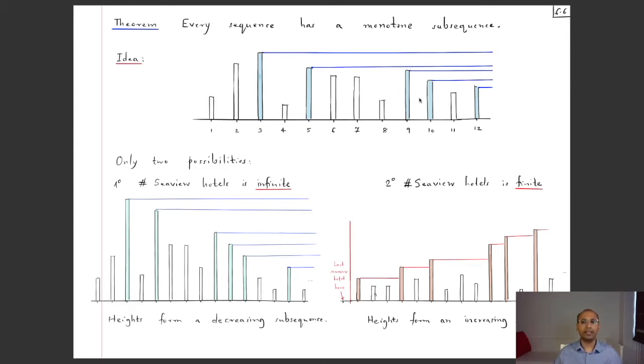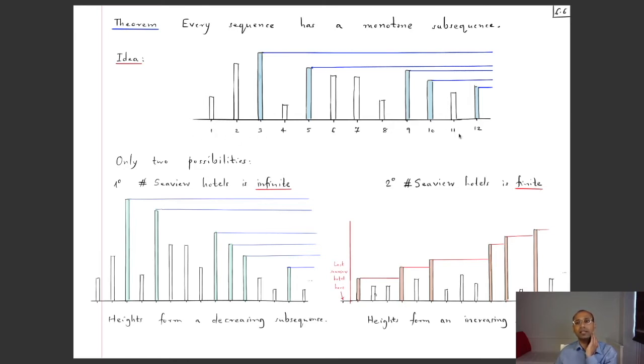So the idea is this. Let's look at the sequence, and I represent the sequence in the following way. Let's assume for the moment that all the terms of the sequence are non-negative. We won't use that in the proof, but for this idea, it's useful to keep this in mind. Imagine that you have all the terms represented like this.